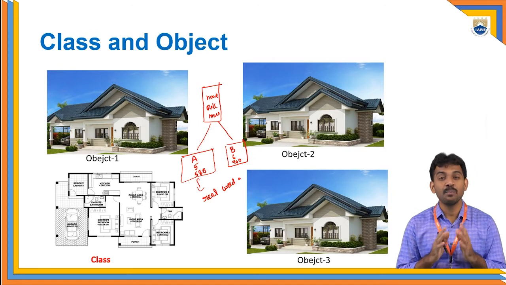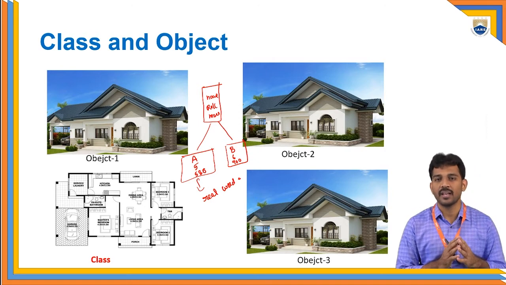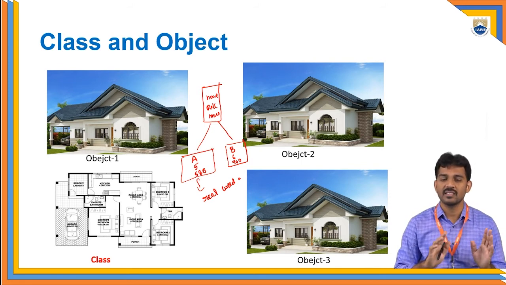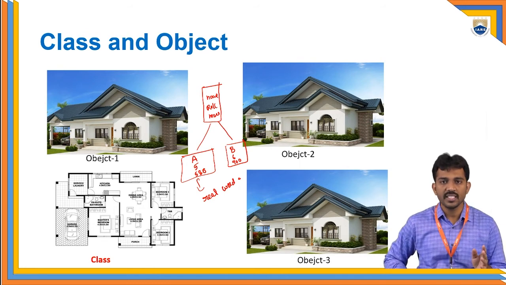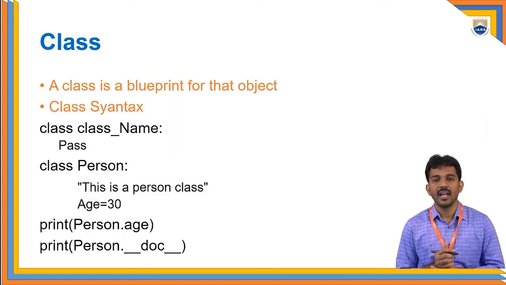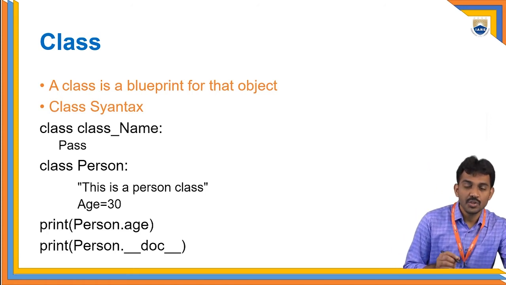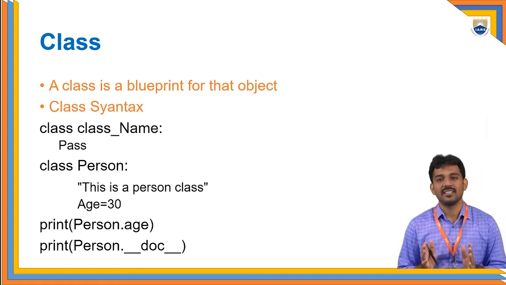But a class is a blueprint, a planning. Simply it is called a planning. There is no existence for the plan. But the object should follow the characteristics of the class. That is the important point here. So let us see what a class is. A class is a blueprint of that object. There is no real world existence, only the blueprint of the class.